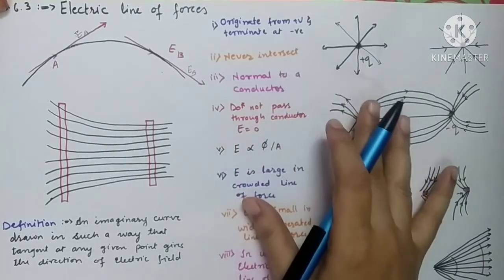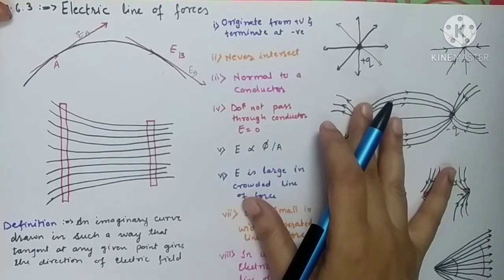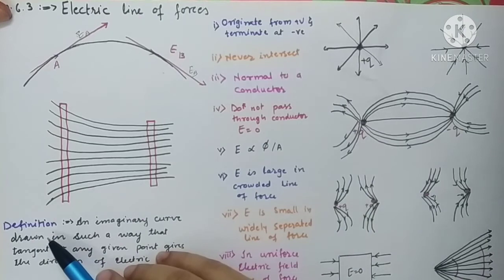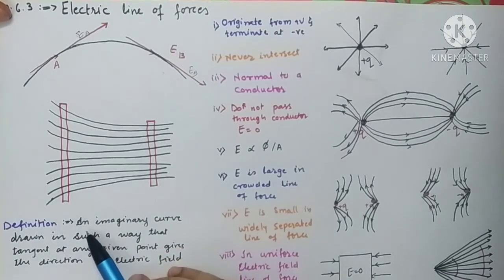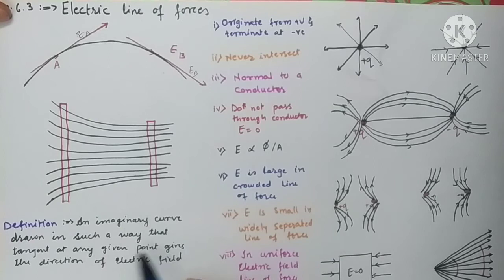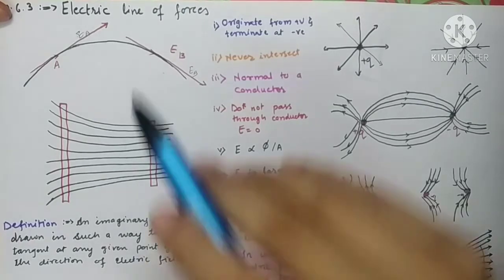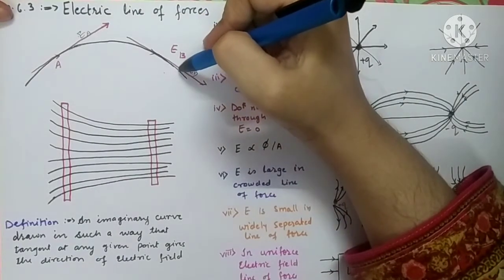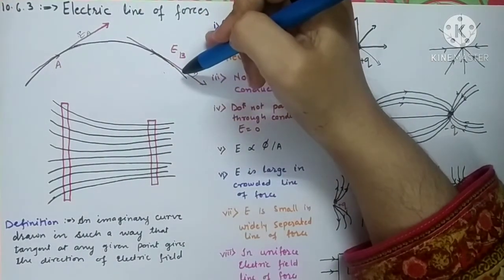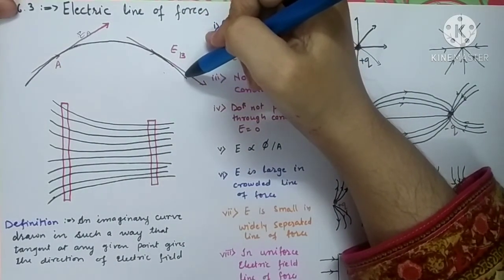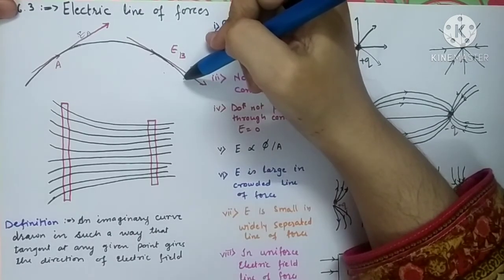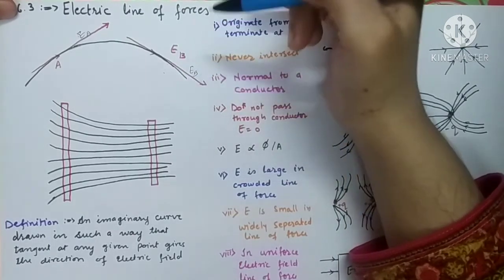So let's quickly have a definition of electric line of forces. It is an imaginary curve drawn in such a way that the tangent at any given point gives the direction of electric field. As I told you, it's an imaginary line, they are not real, but the charges are found to move along this line whenever they are experiencing the force of attraction or repulsion.